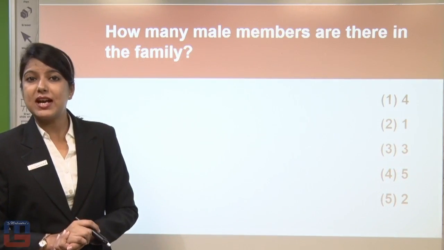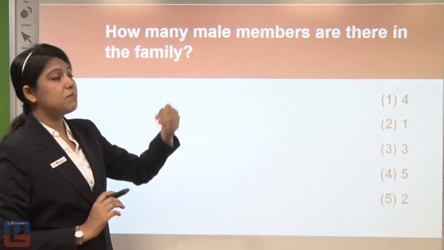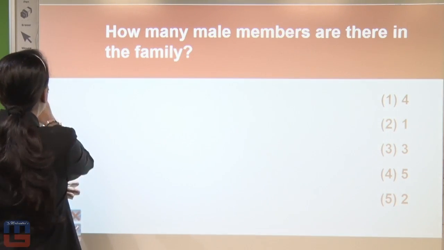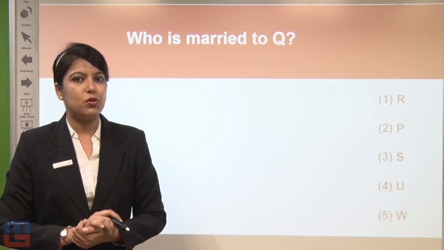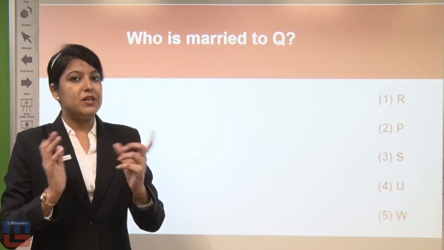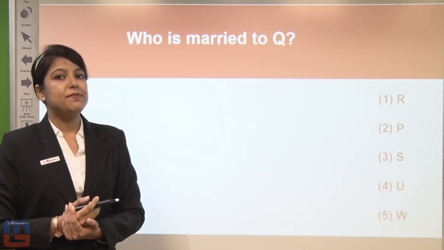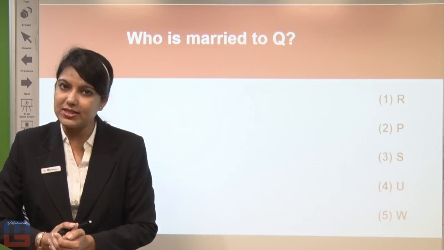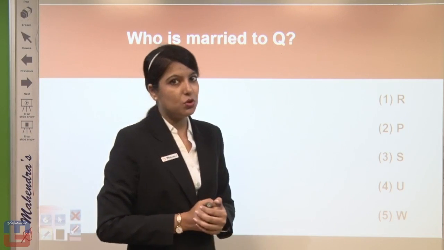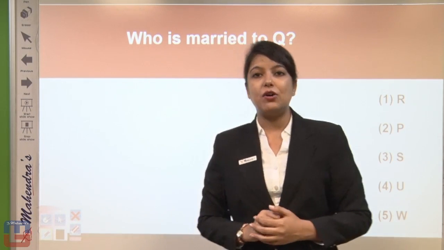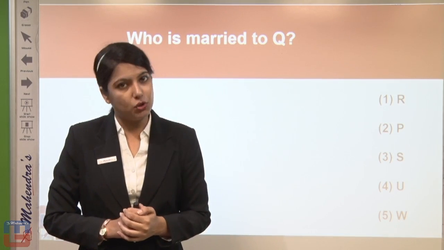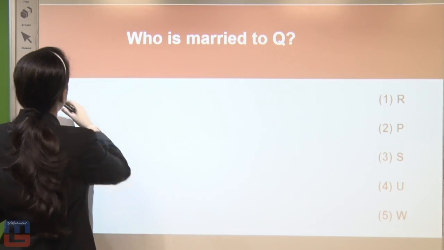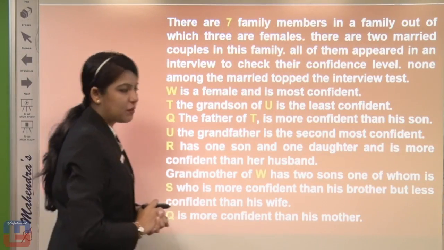Now here 2 questions are to be asked. First is how many male members are there in the family, and second, who is married to Q. That means we are going to solve 2 questions for that puzzle. We will make the whole family structure and then solve these 2 questions. Just remember these 2 questions. First it was asked to find out how many male members, and secondly who is married to Q. Okay, now we will justify the conditions given in the question.